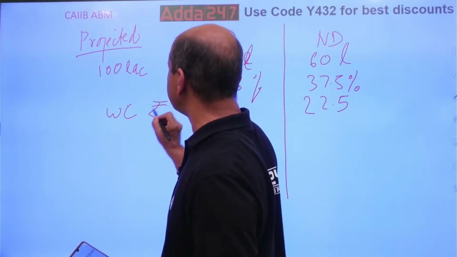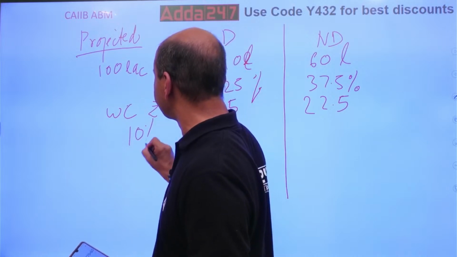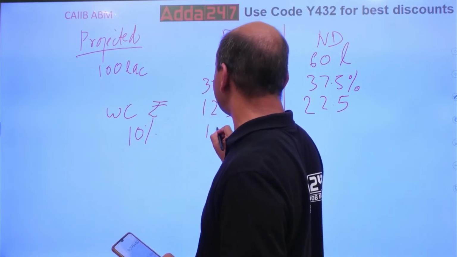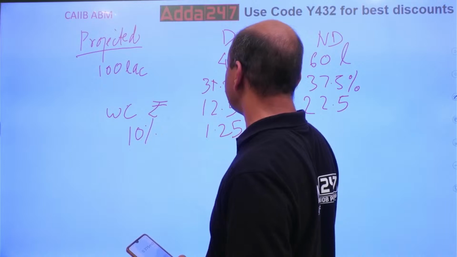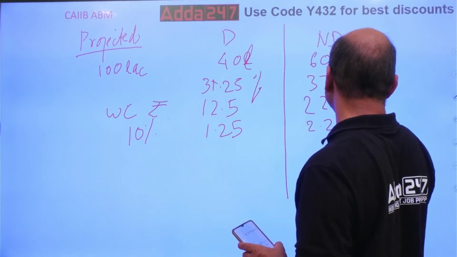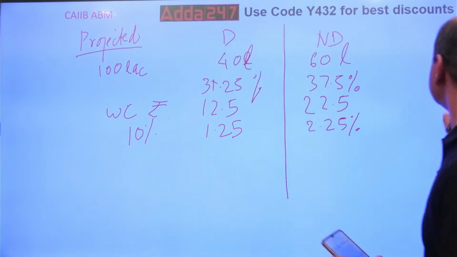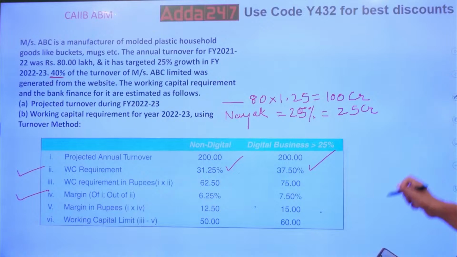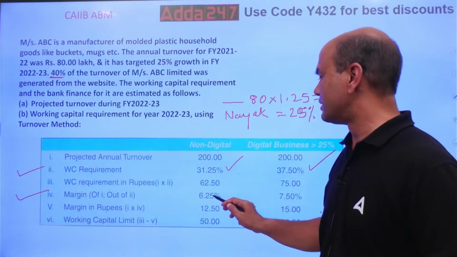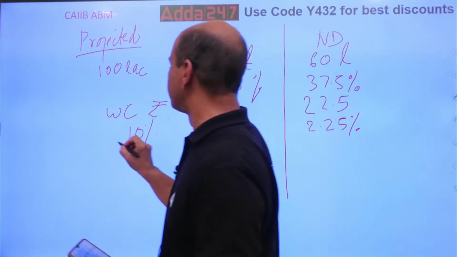Now what do you do next? 10% of this. So it is 1.25, and this is 2.25. This is your margin. Look at this. This is your margin. So make this margin.